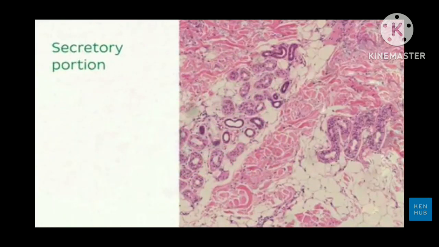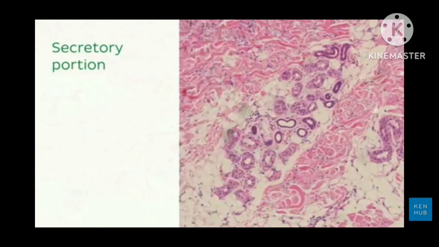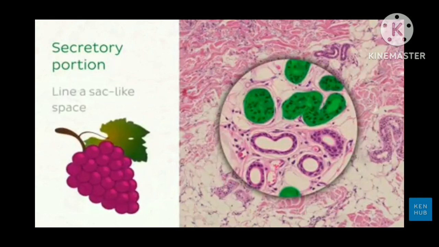First, let's talk about the different structures that are associated with the secretory portion of exocrine glands. The secretory portion of an exocrine gland houses the cells that make up the secretions for the gland. A part of it can be seen highlighted in green here. These cells line a sac-like space and form a small grape-like structure called an acinus.